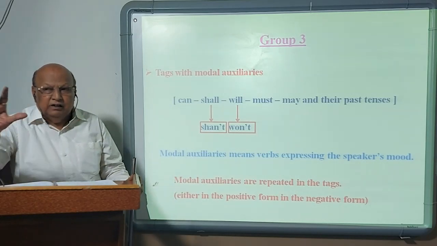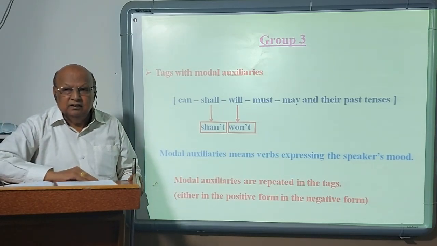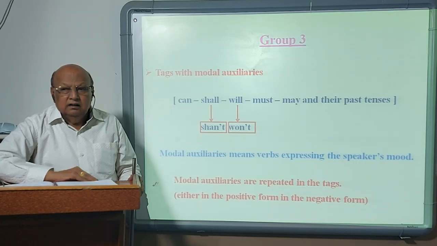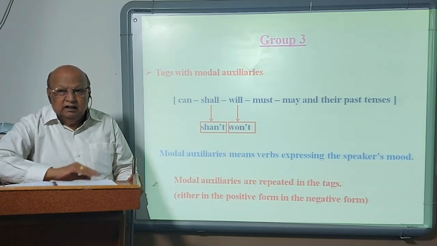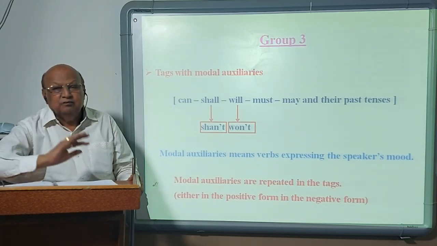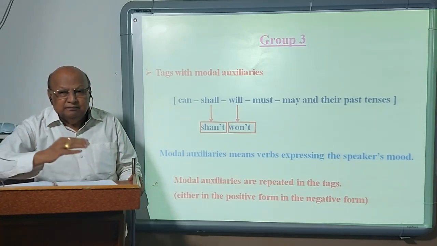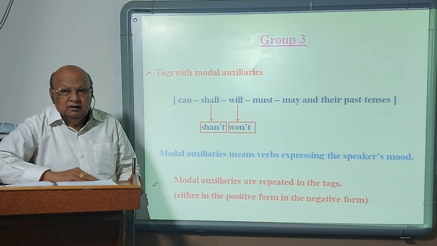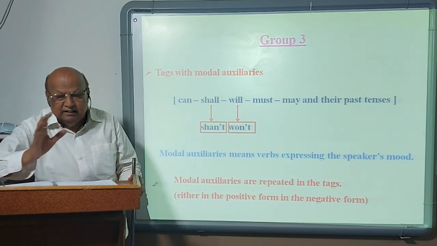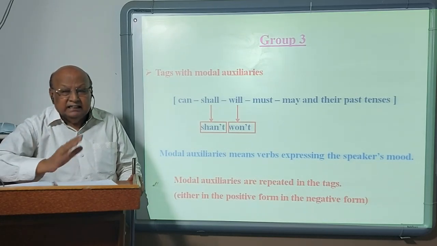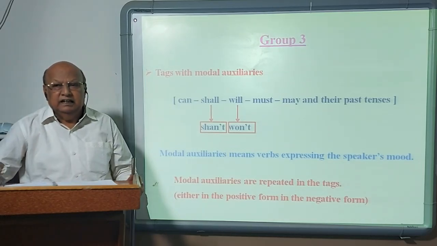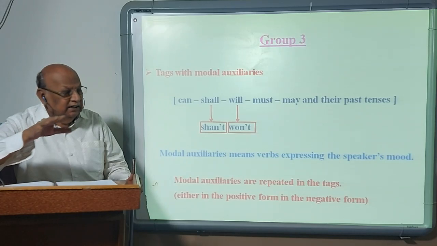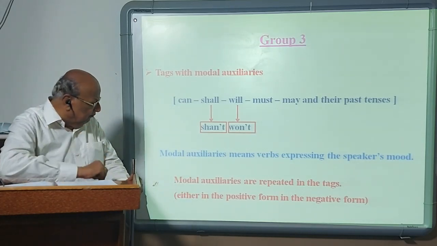It depends on the context of the sentence also. He can speak French well. Here can expresses ability. May expresses possibility. Must expresses obligation. So that's why you have to remember the meaning of modal auxiliary, verbs expressing the speaker's mood.